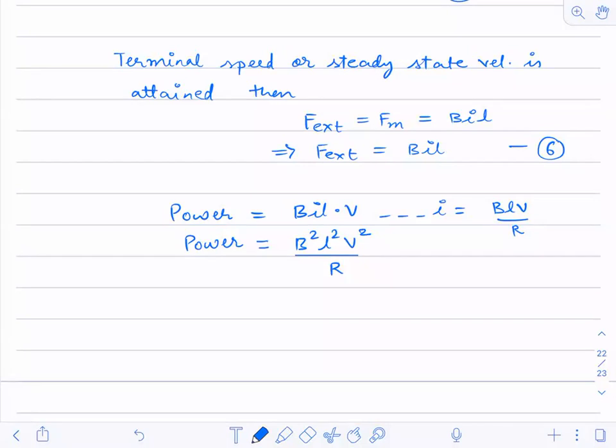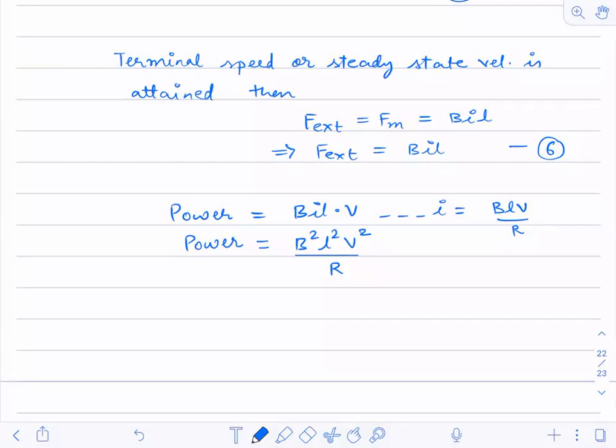Now, if I want to ask you, can you calculate power as a function of time? If I ask you what is power as a function of time, what will you do? This is for all those who are aiming for JEE. The question up to here is there in the NCERT book also.